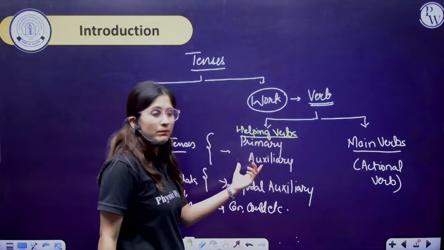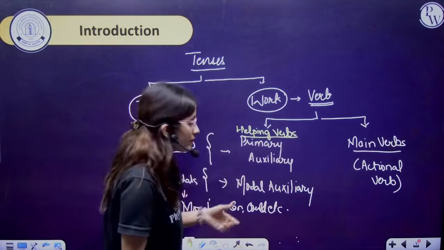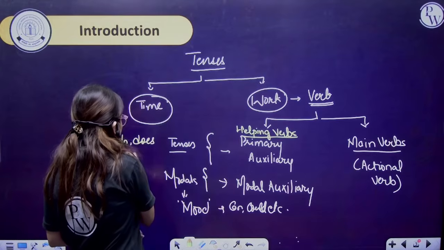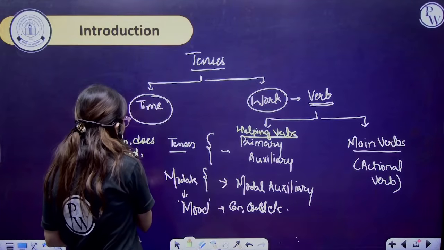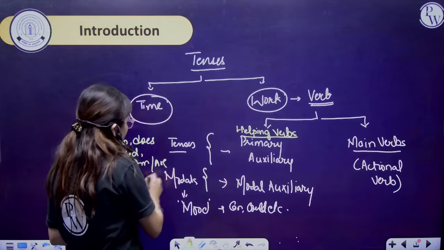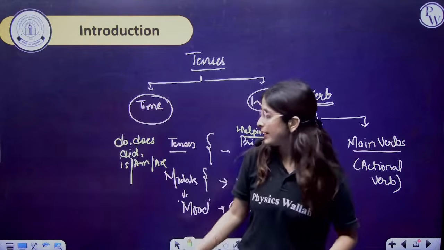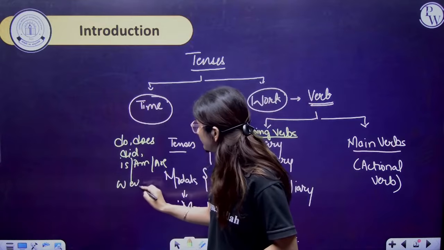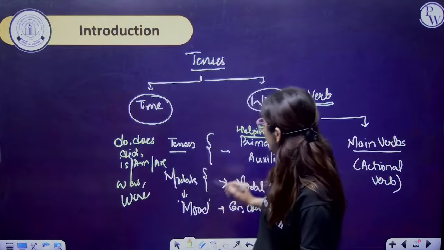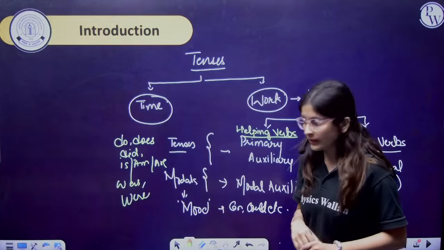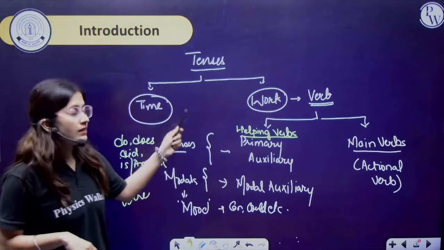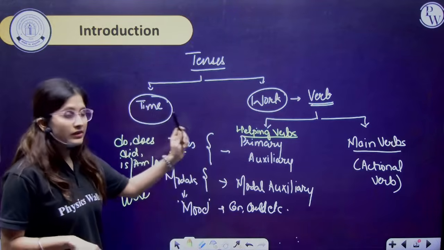Now the primary ones are coming under the tenses. So this can be do, does, did, is, am, are. Fine. These can be other verbs like was, were. So these are the primary auxiliary verbs. Clear? So the tenses have two parameters, that is time, and the second one is verb.